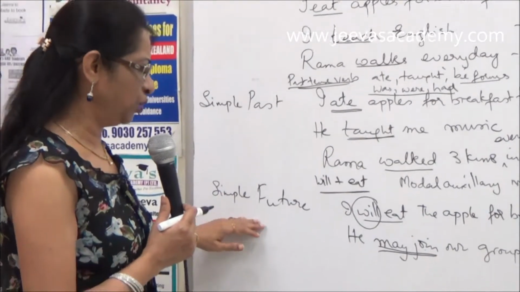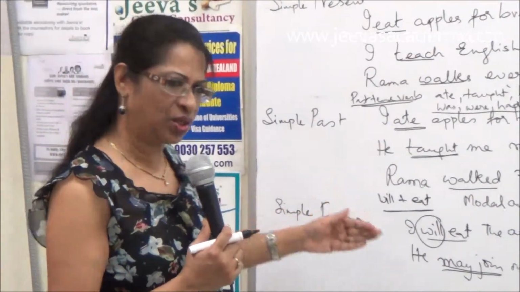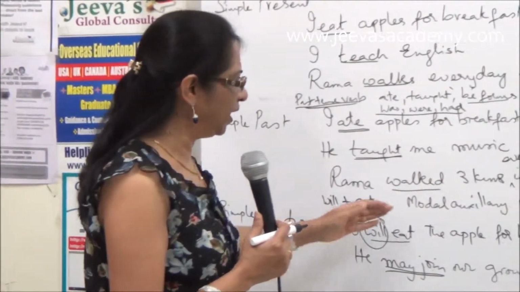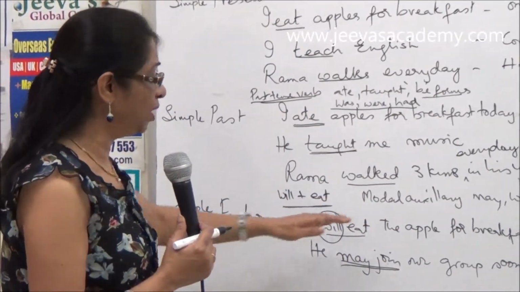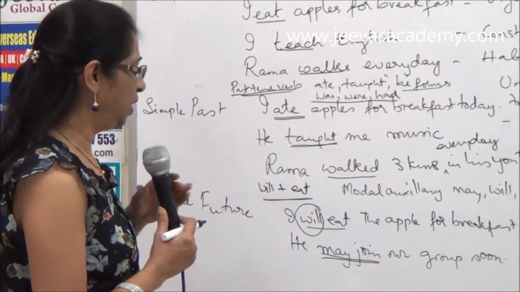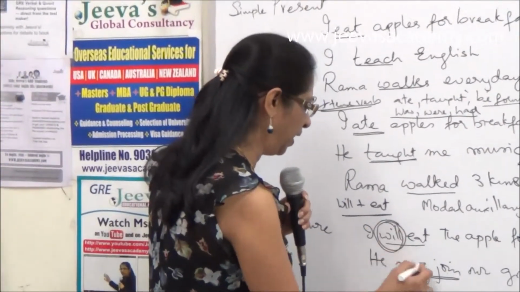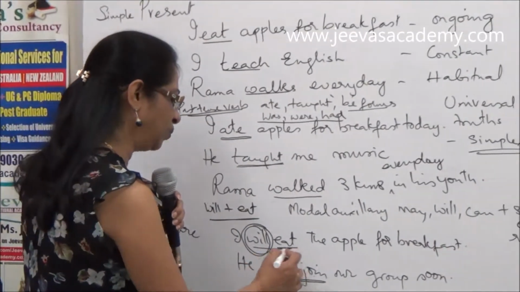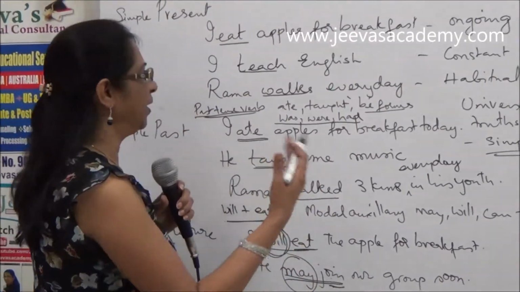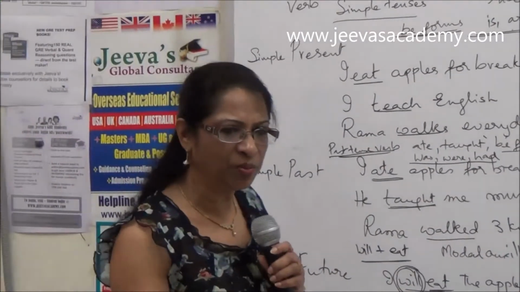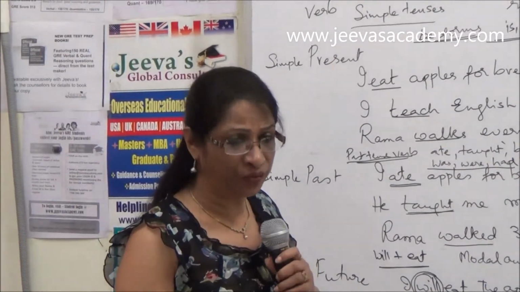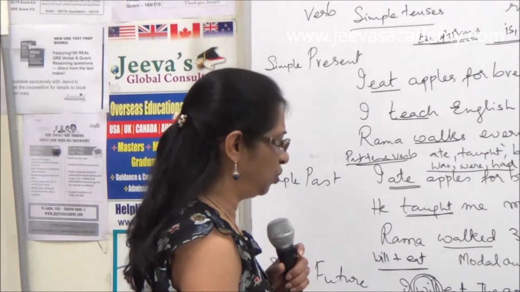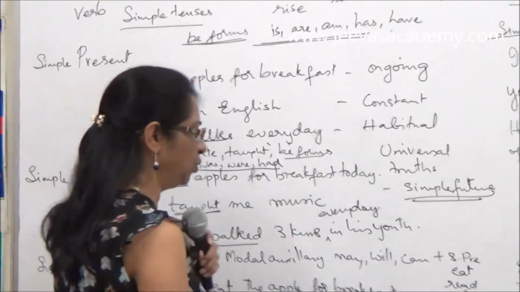Coming to the simple future, we talk about actions that we will do in the future or implying something that will be done. So I will eat the apples for breakfast. He may join our group soon. So here you see the modal will or may or can or could or should, whatever, plus the simple present tense verb you put. So eat, read, sleep. I will read the book, without fail. So we are talking about something we will do in the future. So this is the simple future tense.